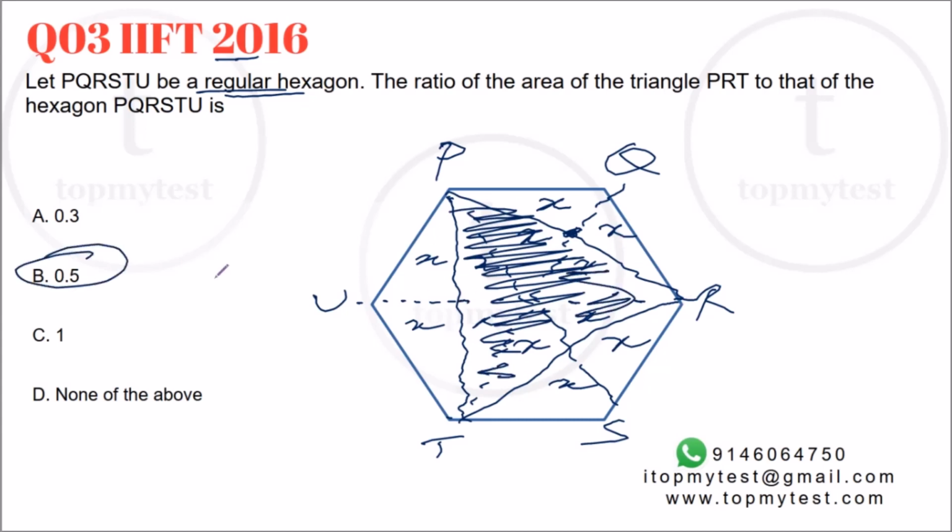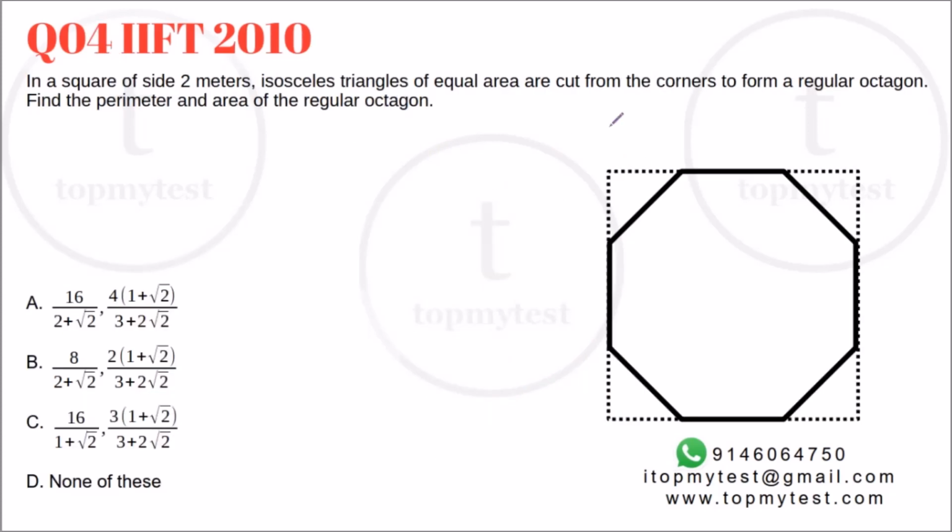Right. Option B is your correct choice. Pretty straightforward. Use the symmetry. Job done. The last question is from IFT 2010. Now this is the basis of when we said an octagon is created by chopping the corners of an equilateral triangle. This is the one which uses that property.